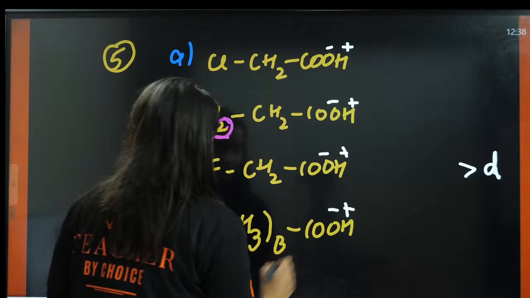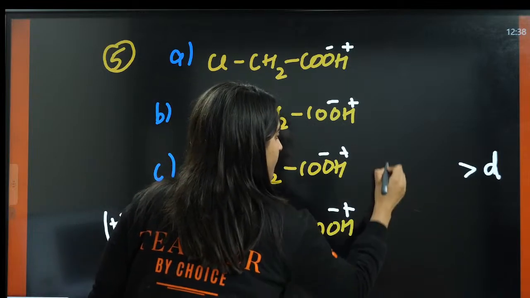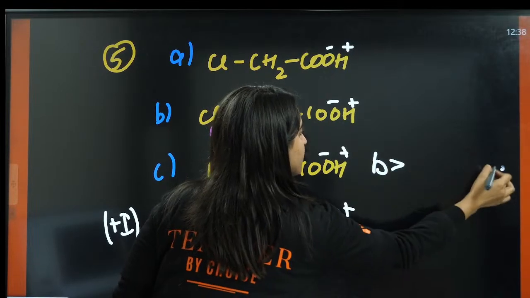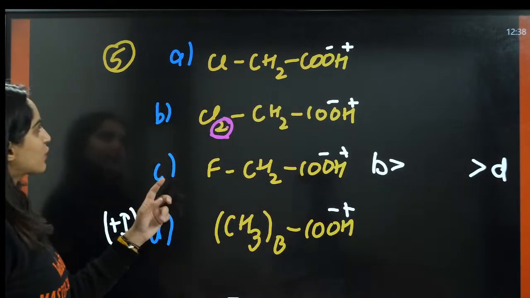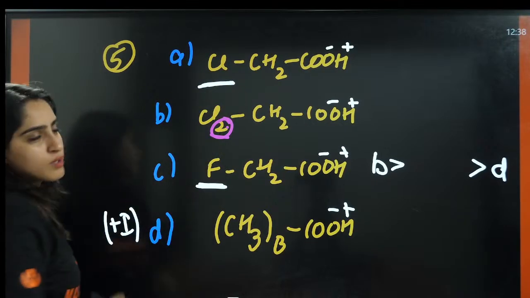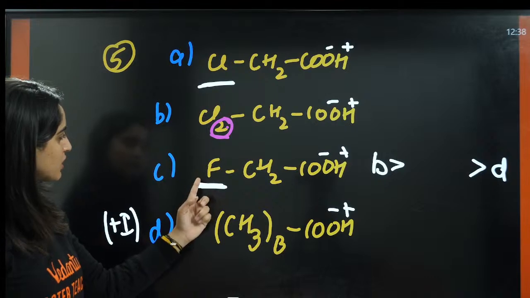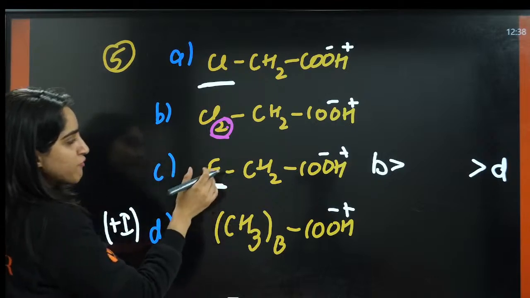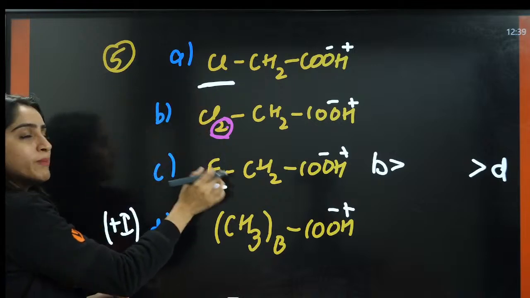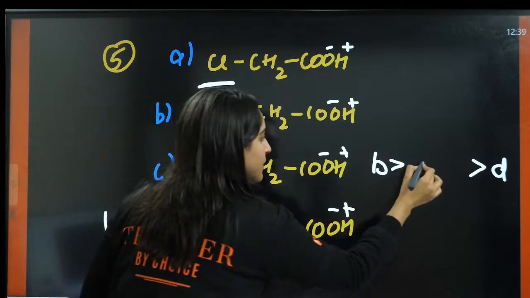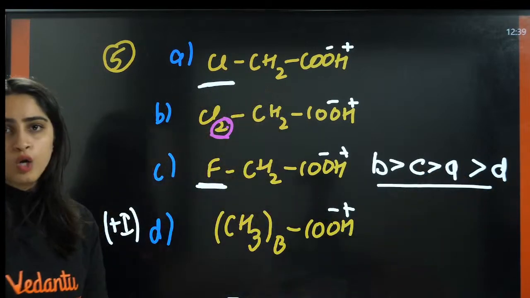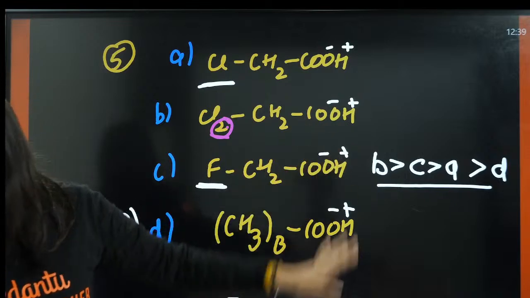So B here is maximum acidity and minimum is D. So now let us compare A and C. This is more electronegative, this is less electronegative. The number is the same. So this will have more electron pulling effect as compared to chlorine. So this will make it more stable. So this will be B, C, then A, D. Okay. To all who have written BCAD, the answer is correct.